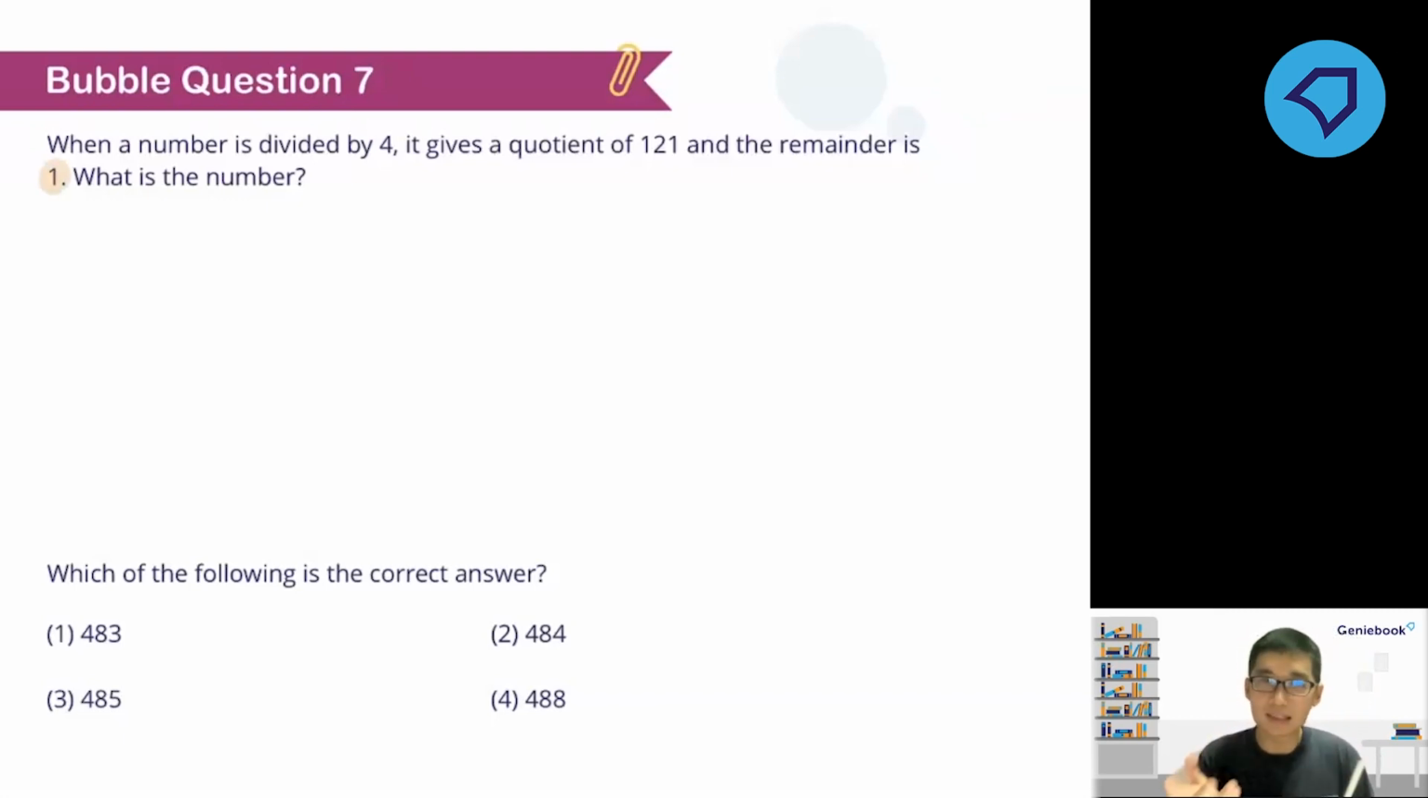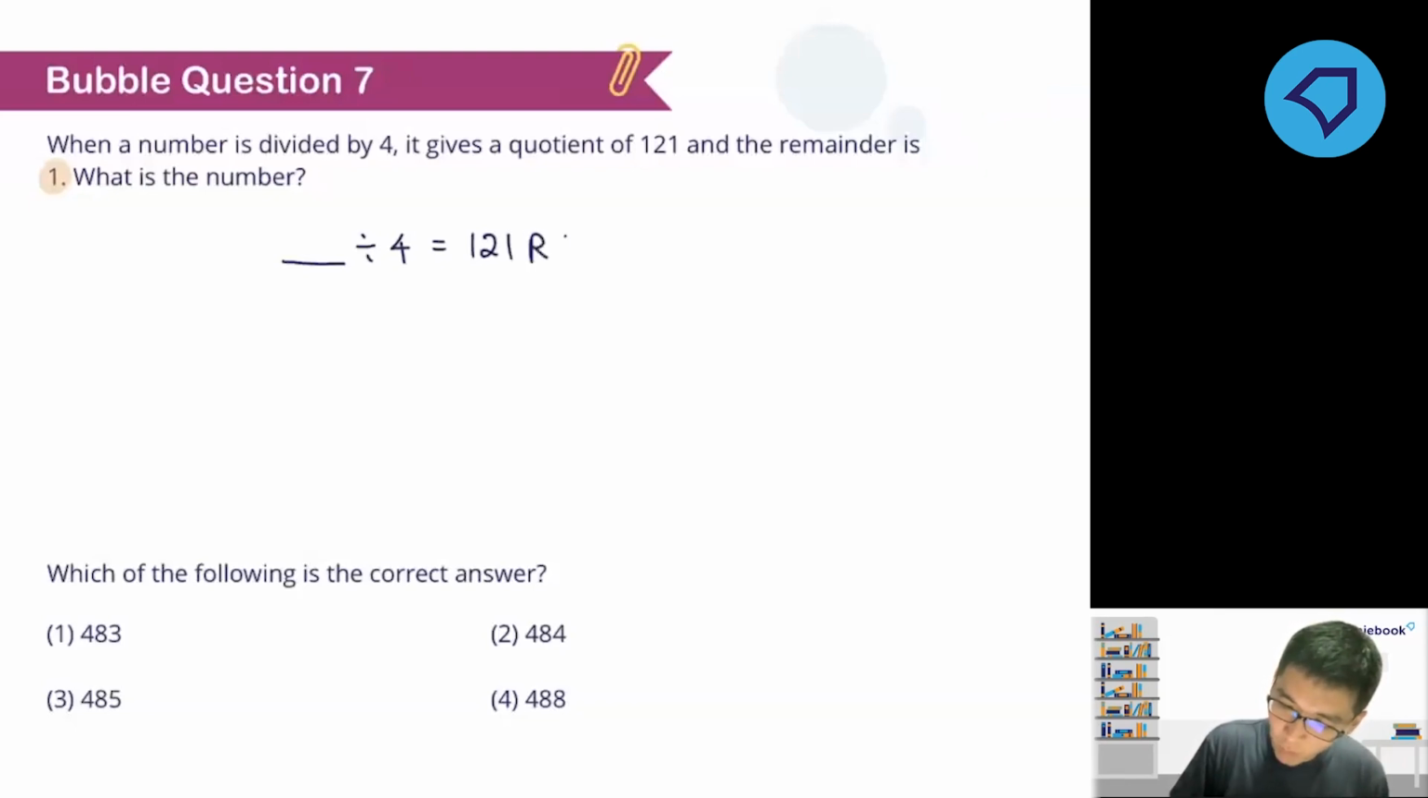Okay, so similar to bubble question 6 actually, but just now we give you the equation, we give you the sentence, but this time around I give you as a word problem. Okay, so I want you to work out the answer for this, and here goes. Okay, so if you were to write it out like just now for bubble question 6, it is like this, right? The number divided by 4 gives you a quotient of 121 and with a remainder of 1. Okay, so this is what the sentence means.